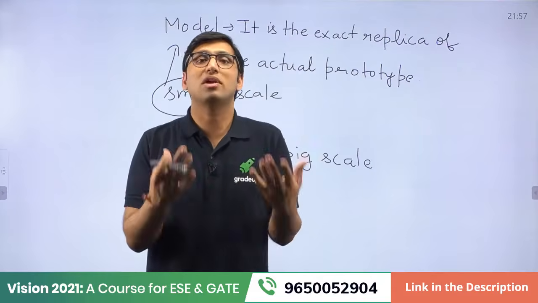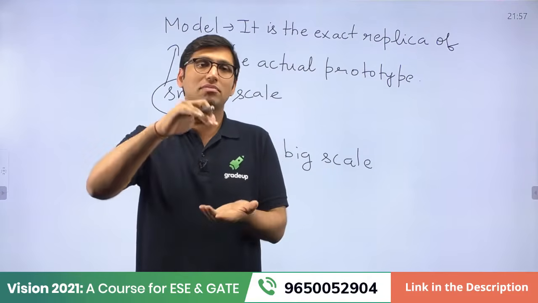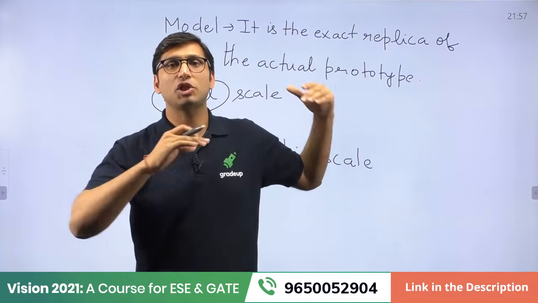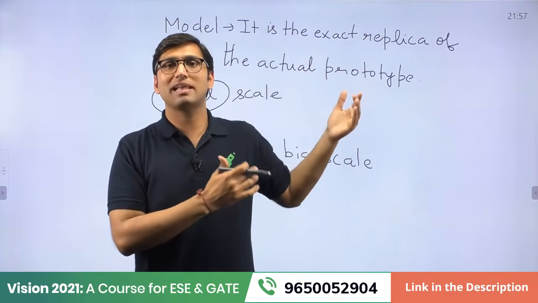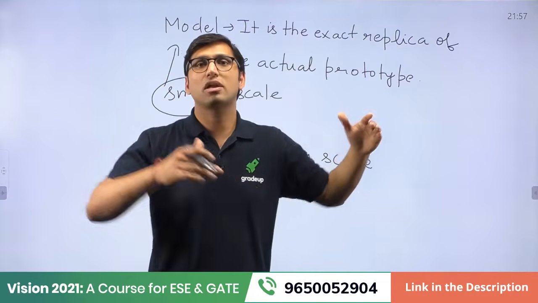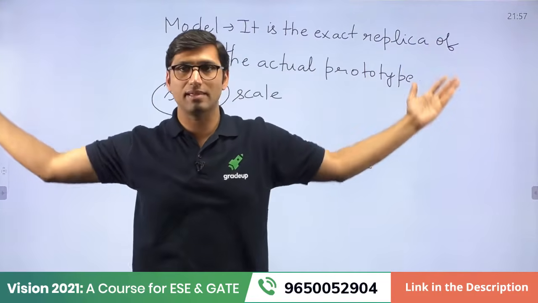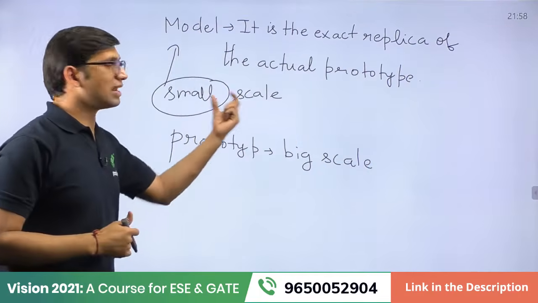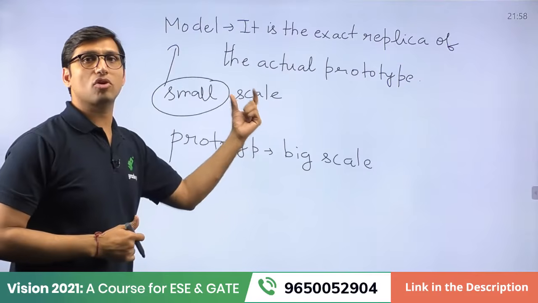Those are called a model. Okay, these are very small in size. Those are not the actual turbines. The turbines that you see in your fluid mechanics lab or hydraulic machinery lab are not the actual turbines. The actual turbines are very, very big in size. So you need to understand the models are always a smaller size. The smaller size is called a model.